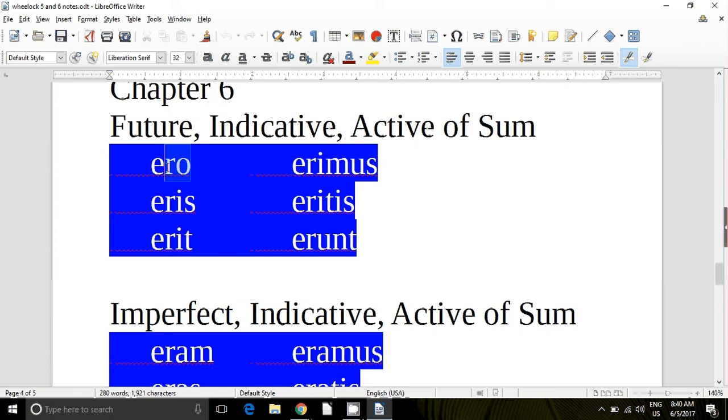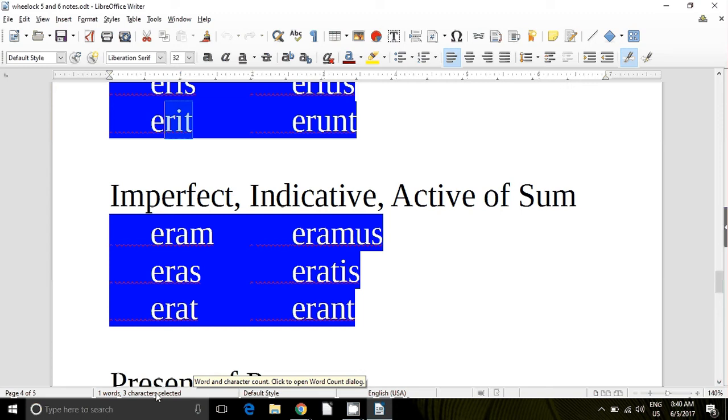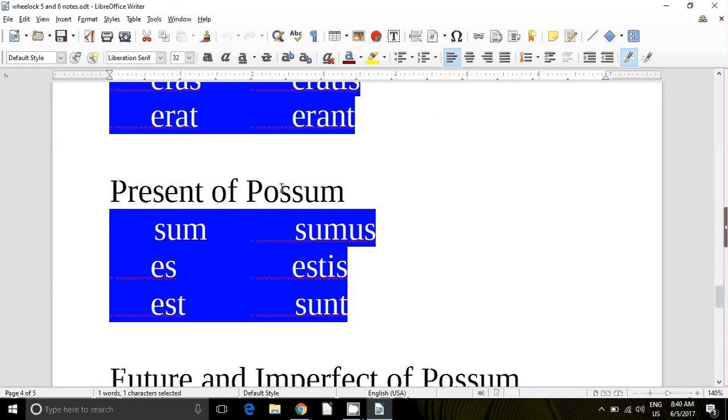So we have ero, eris, erit, erimus, eritis, erunt. So I will be, you will be, he, she, or it will be, we will be, y'all will be, they will be. In the imperfect, so a past tense, we have eram, eras, erat, eramus, that is long, eramus, eratis, erant. And then of course the present, which I have highlighted in blue here: sum, es, est, sumus, estis, sunt, which you already know.